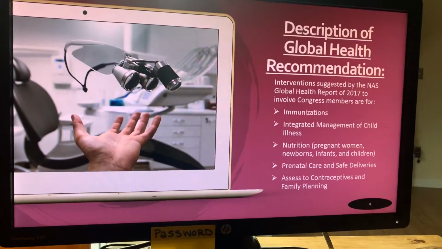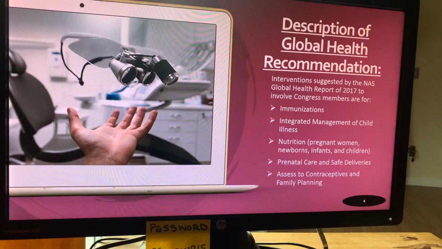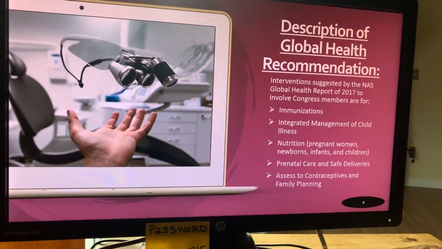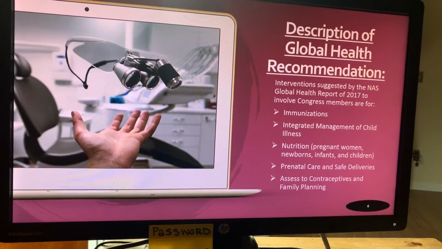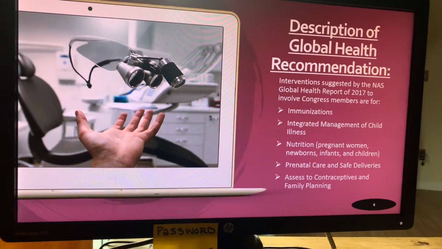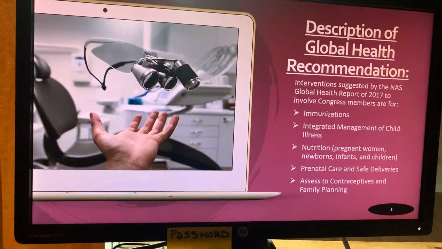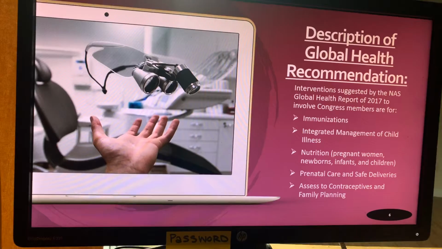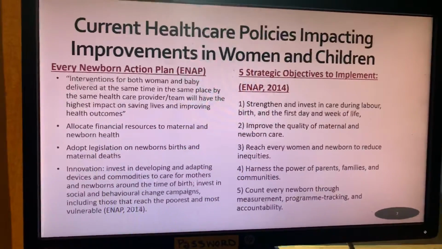The description of the global health recommendation. The SDG that I chose to discuss was the Global Health Report from 2017. We're to look at immunizations, integrating management of child illness, nutrition for pregnant women, newborns, infants, and children, prenatal care and safe deliveries, and families accessing contraceptives and family planning.